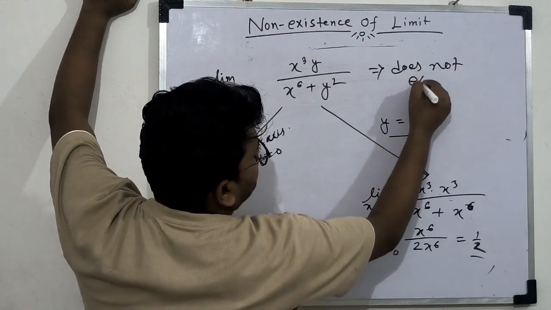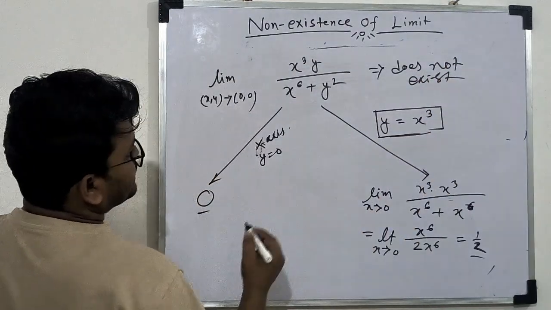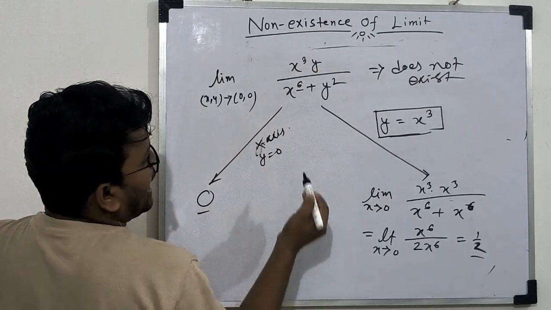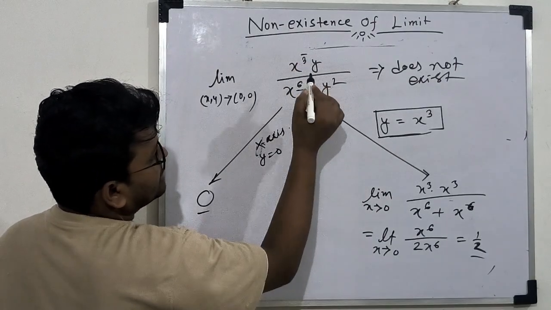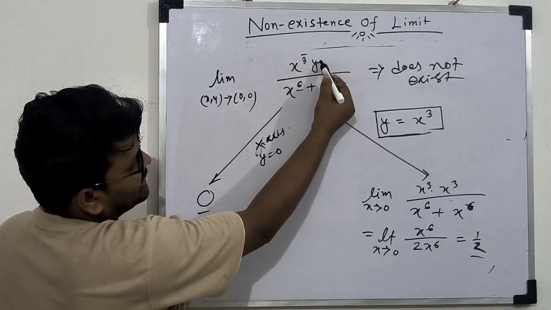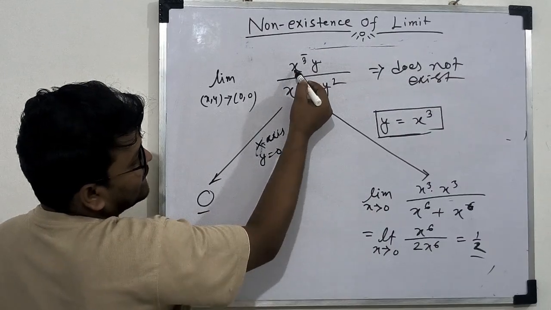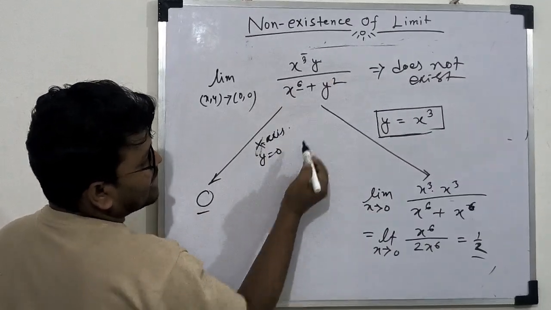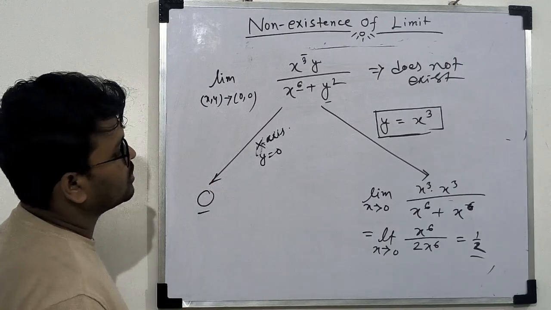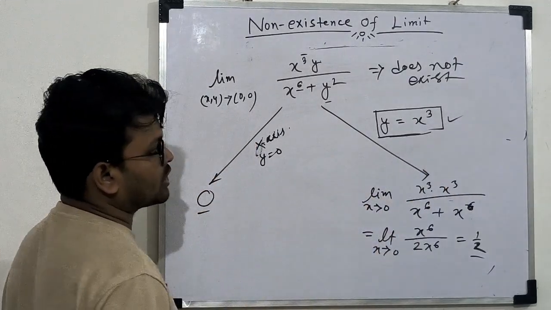How do we choose y equal to x cube? Let's see from here. This is x to the power 6 and this is x to the power 3 and y to the power 1. So if we choose y equal to x to the power 3, then we get x to the power 3 plus 3, that is 6, and from here also (x to the power 3) to the power 2 equals x to the power 6, and that's why we take here y equal to x to the power 3.